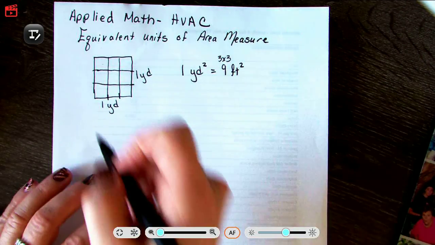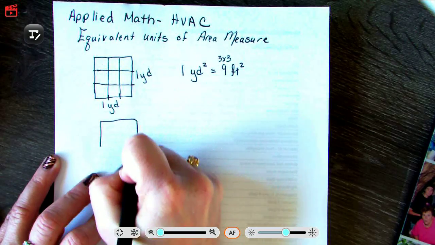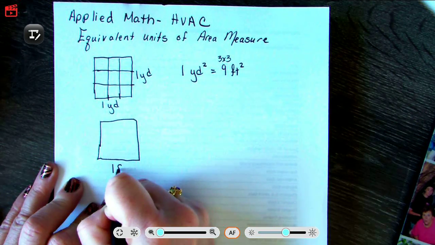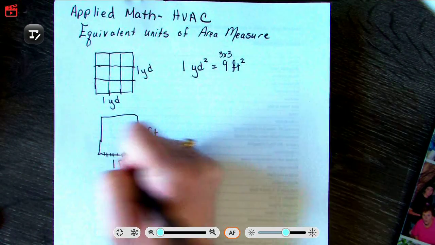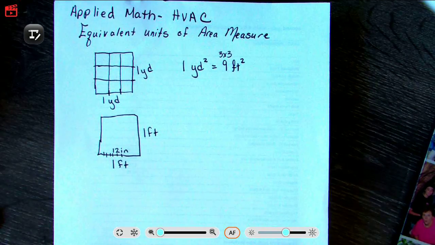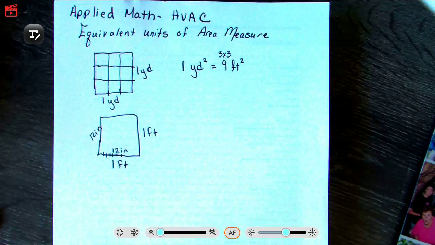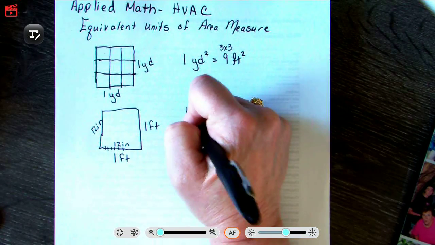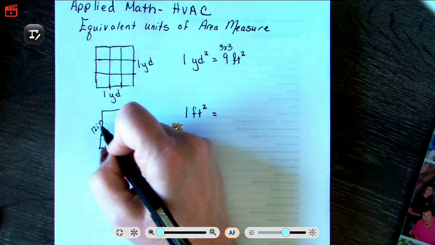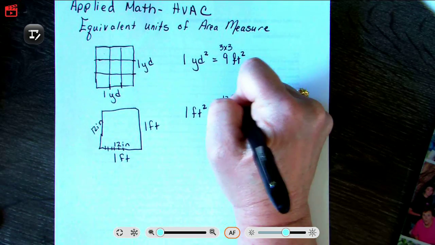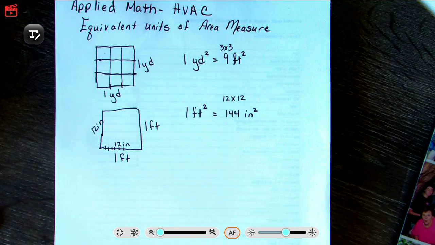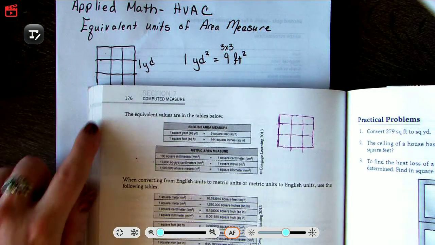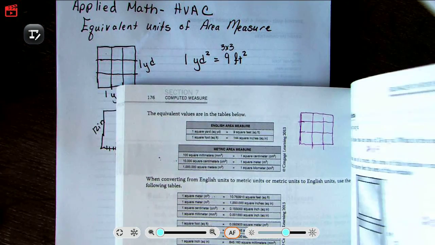We could do this as well for feet and inches. I'm not going to draw all of them, but if this was 1 foot here and 1 foot here, and I wanted to change it into inches, we'd have 12 inches by 12 inches. So 1 square foot is equal to 12 times 12, or 144 square inches. And there is a table in the textbook, in your ebook. Mine happens to be on page 176, but I may have an older version.